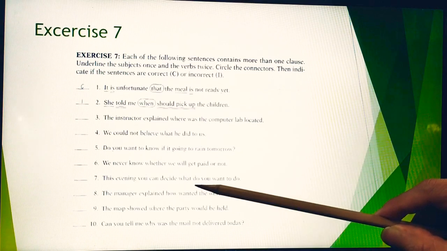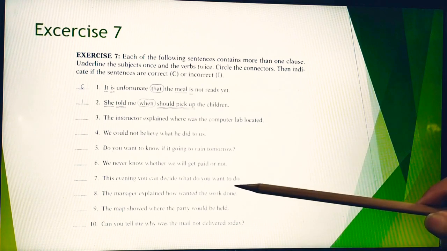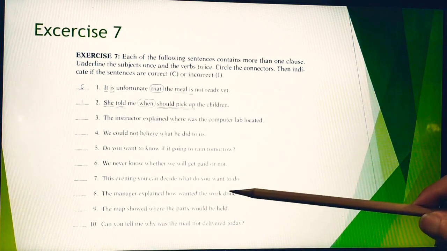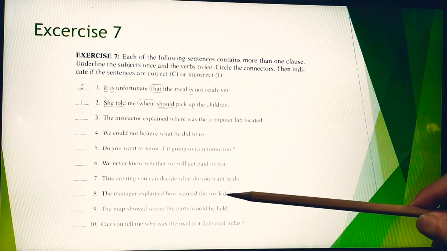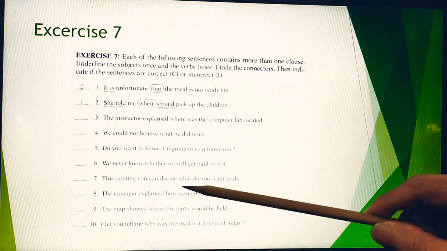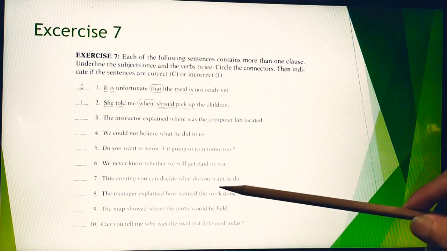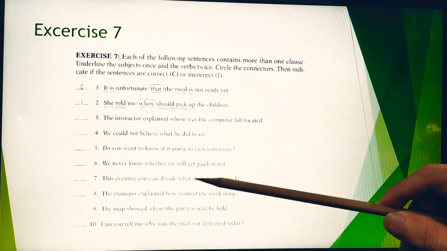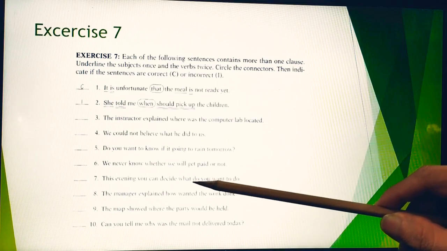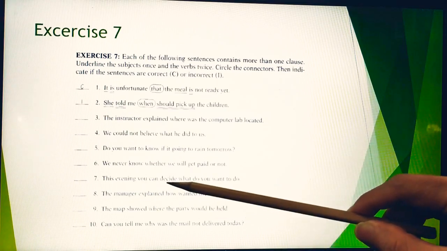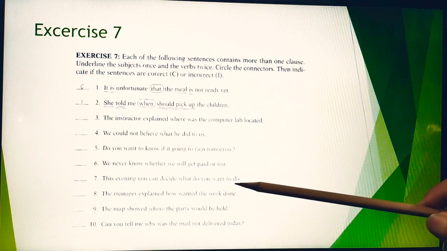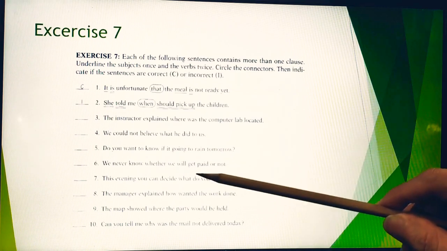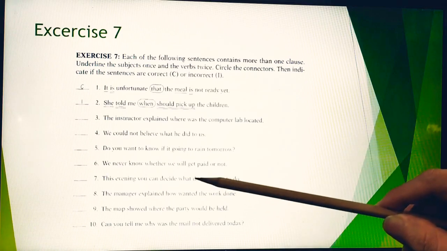But this is followed with do you want to do. So is it correct or incorrect? Yes, the answer is incorrect. Why? Because it should be what you want to do. This evening you can decide what you want to do. There's no do here. It's incorrect because there is do here.